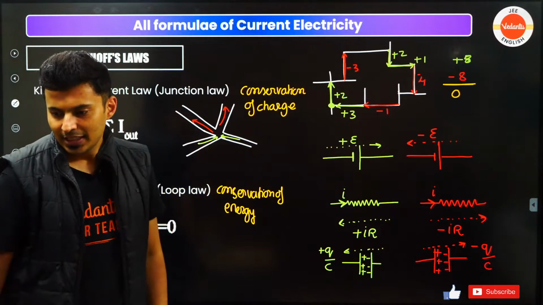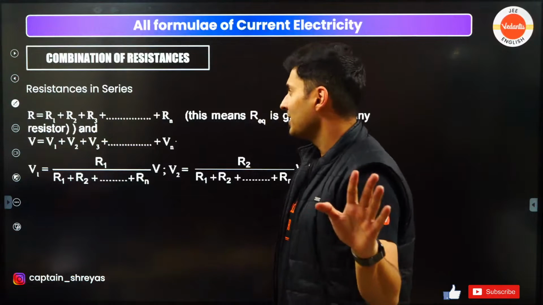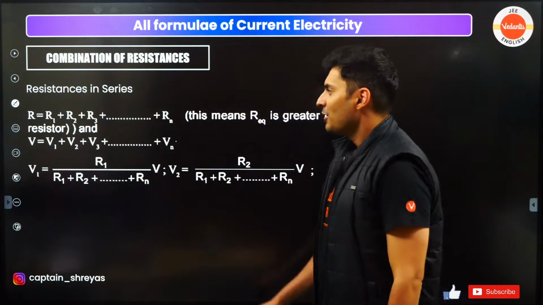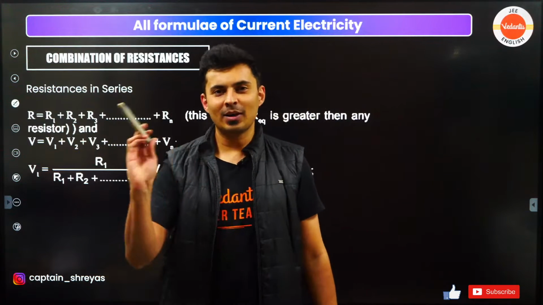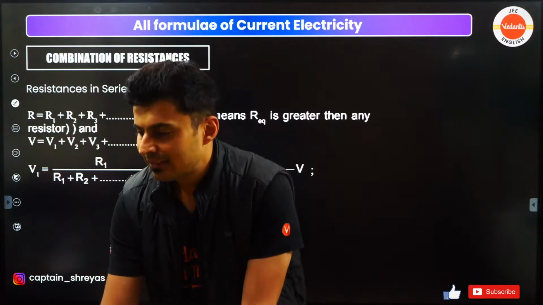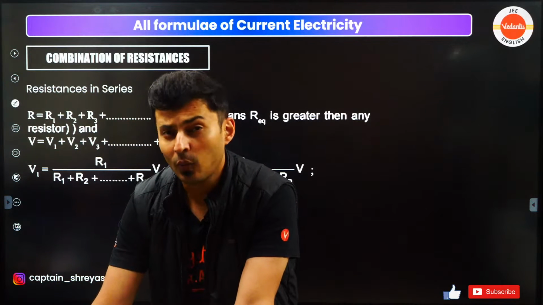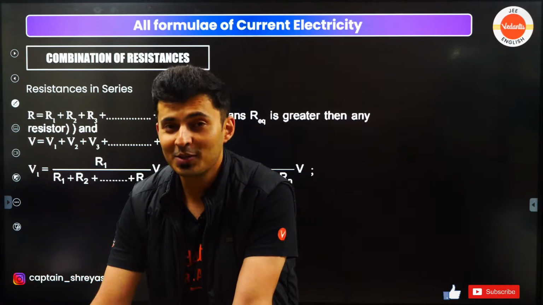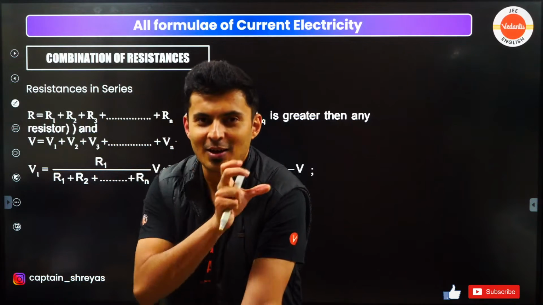Very good. Great. Moving on to the next one. Resistors in series, I'm pretty sure everybody remembers. Total resistance is R1 plus R2 plus R3. What is same and what is not same? Just answer that. When resistors are in series, what is same? Current is same. And what is not same? Voltages. So across each one, you will see that the voltages are going to be different.